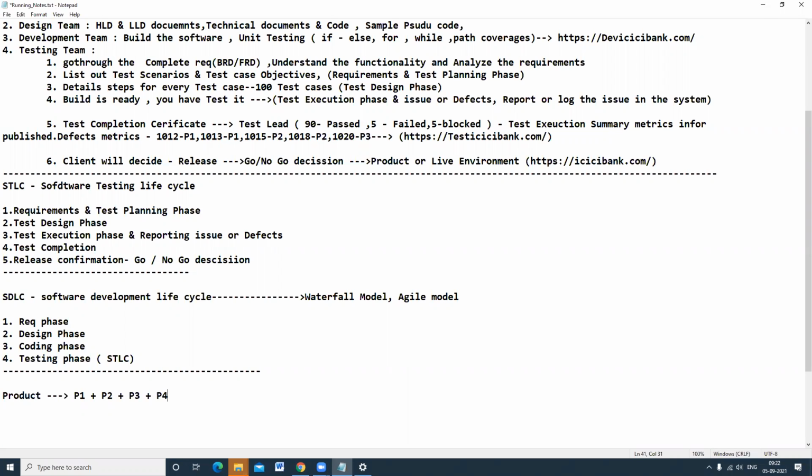What is an incremental approach? It means you are not developing the entire product in one shot. See, your mobile is developed and every 3 months new features are released, correct? That process we can call an incremental approach. So the product cannot be developed in one shot; it will be developed incrementally.